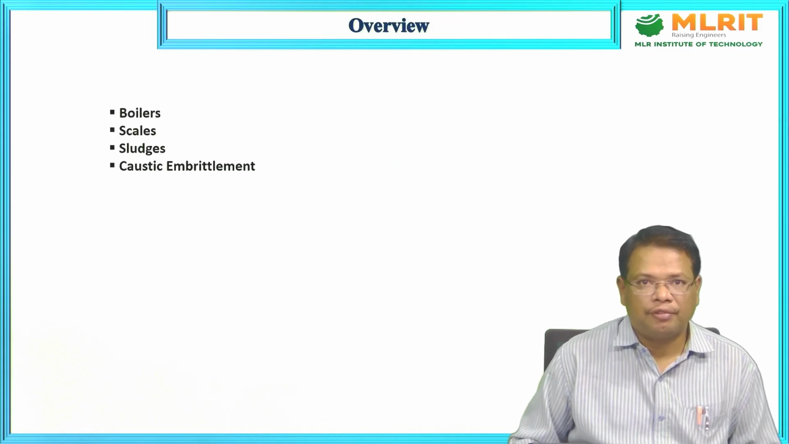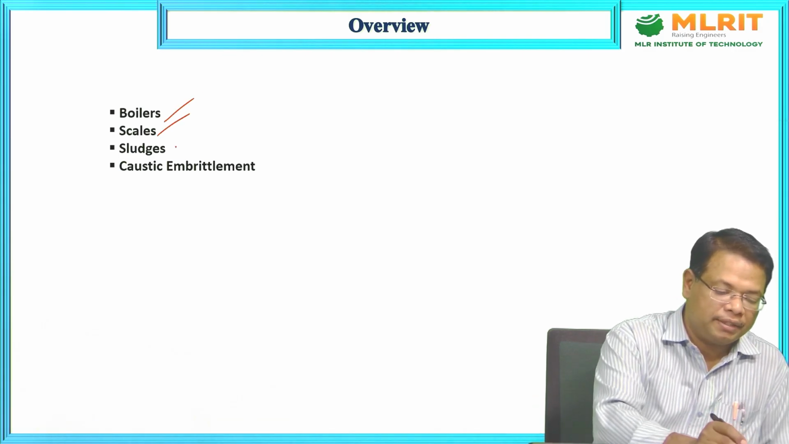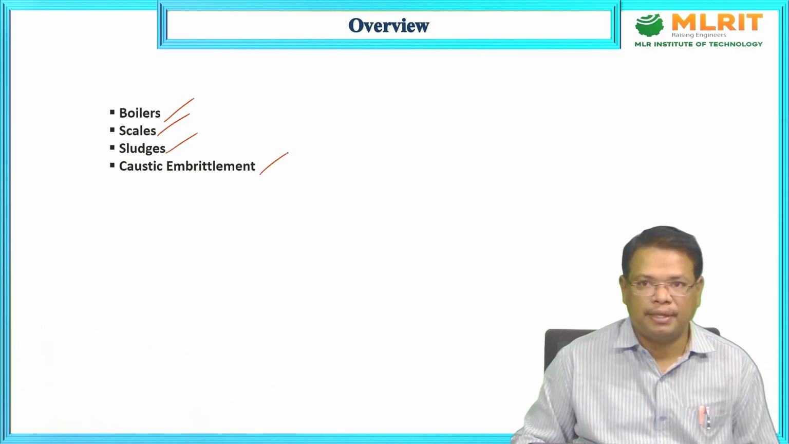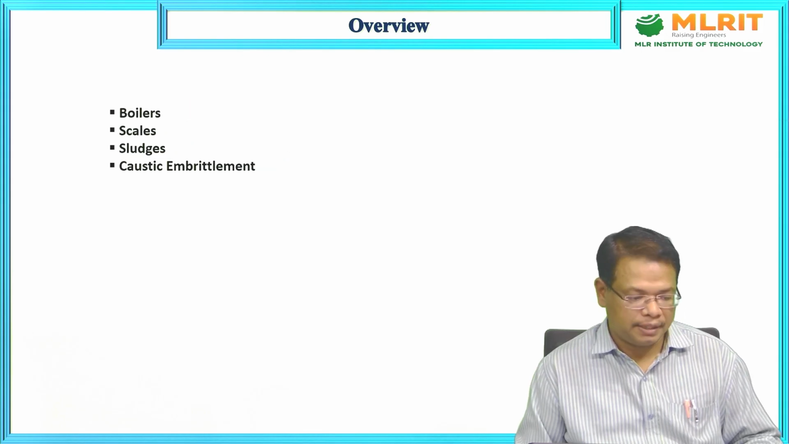So, the overview of the boiler troubles: you can see here boilers, scales, sludges, caustic embrittlement. We will talk about these contents.